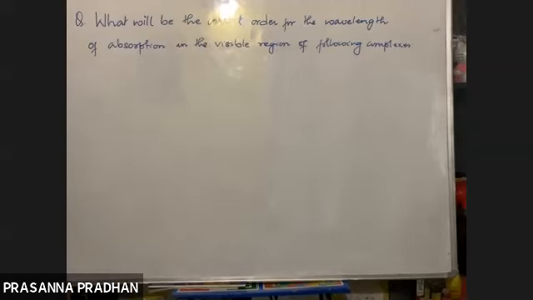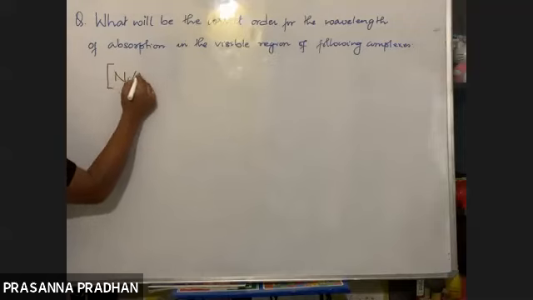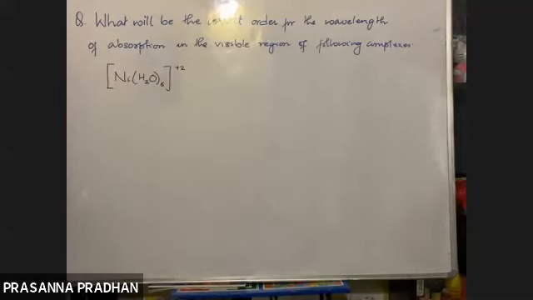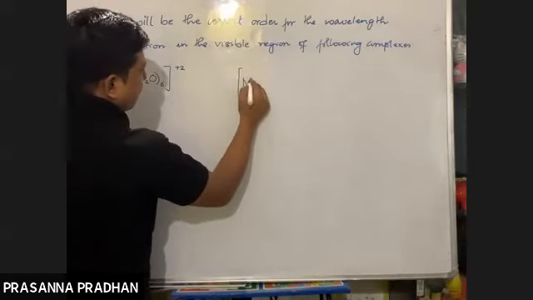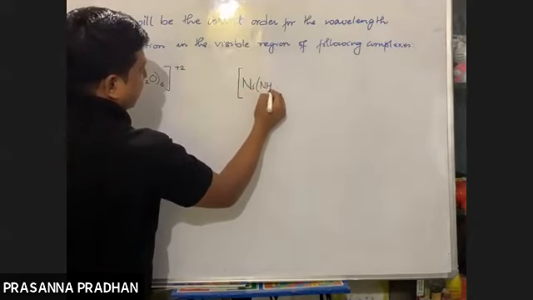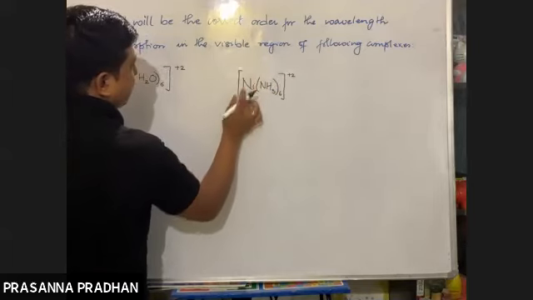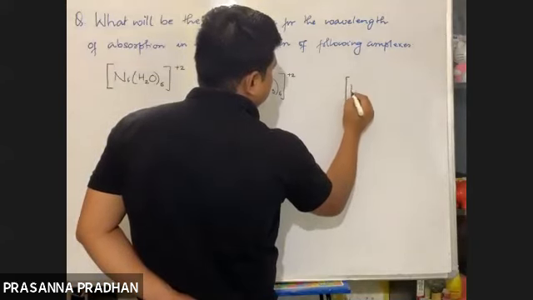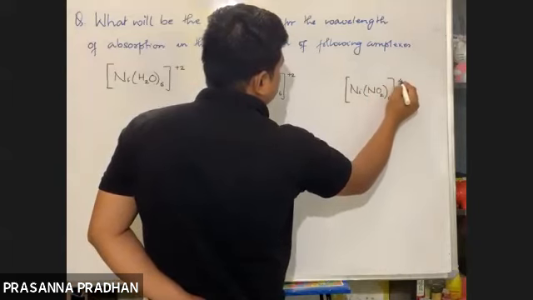So hexaaquanickel complex, Ni. Write it along with me: [Ni(H2O)6]2+. Then [Ni(NH3)6]2+. Then [Ni(NO2)6]4-. Okay, fine.